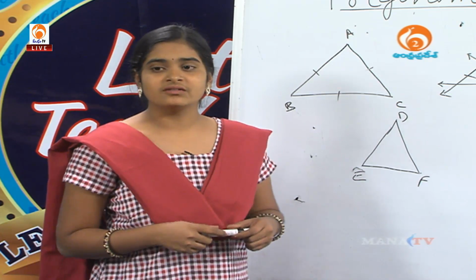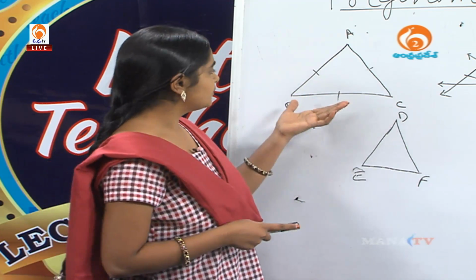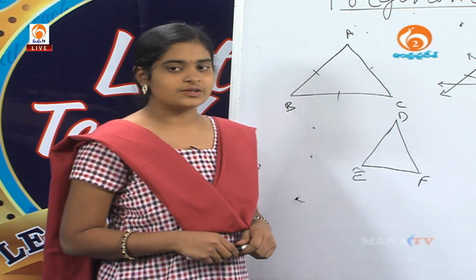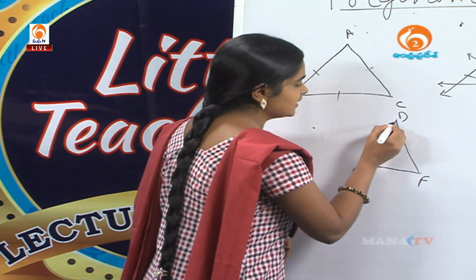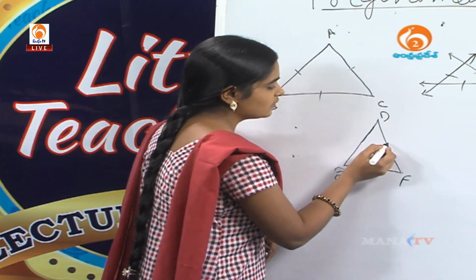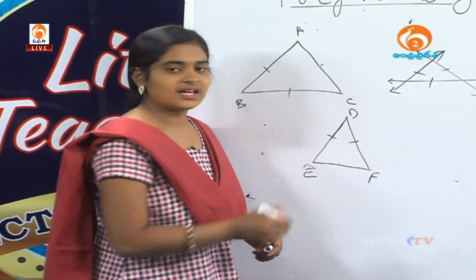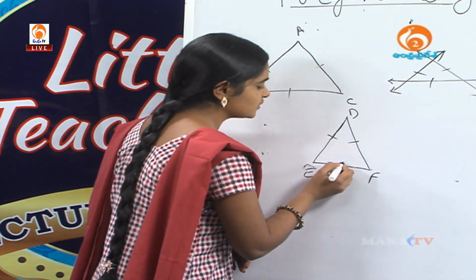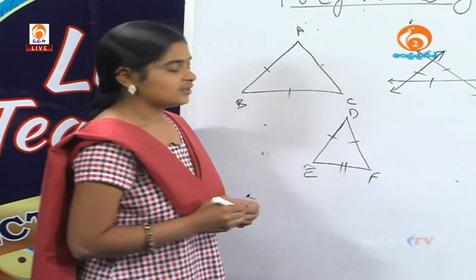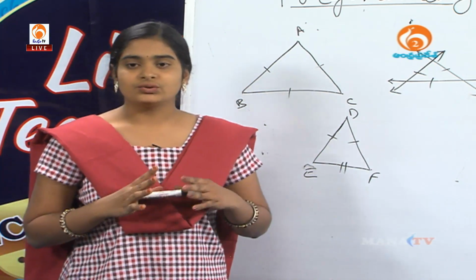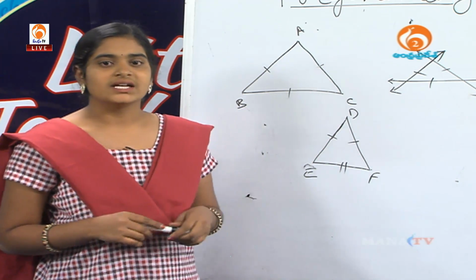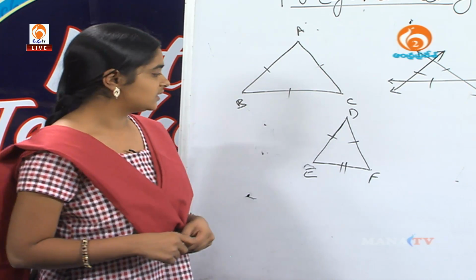Do you observe the difference between this triangle and this triangle? Yes, there is a difference because in this triangle we observe only 2 sides are equal and the third side is different from these 2 sides. If 2 sides are equal, then we call it an isosceles triangle.